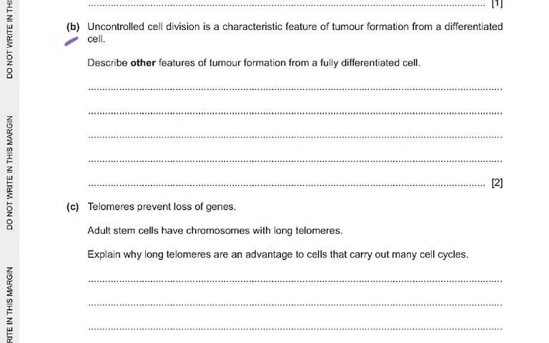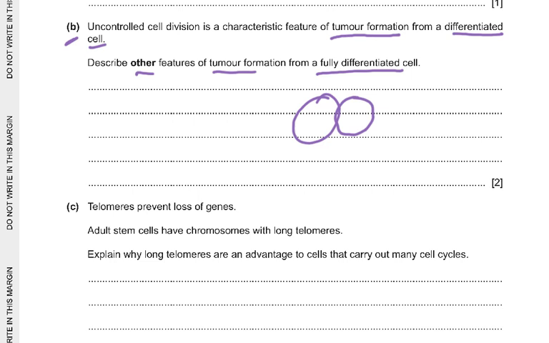Then the B part of the question says uncontrolled cell division is a characteristic feature of tumor formation from a differentiated cell. Describe other features of tumor formation from a fully differentiated cell. Number one, it is the result of mutation. Number two, it has a faster cell cycle, or faster or continuous cell divisions. Mitosis continues beyond the space available, so there's no contact inhibition. When a cell comes in contact with another one, its growth is inhibited. So there is no contact inhibition.